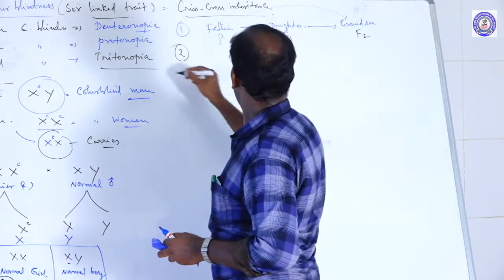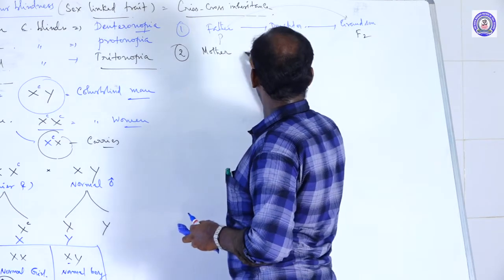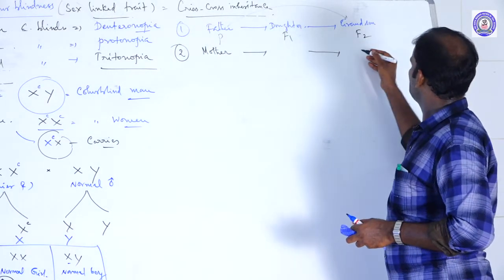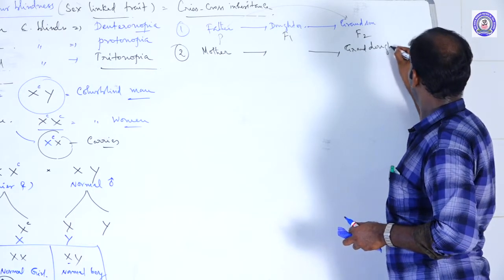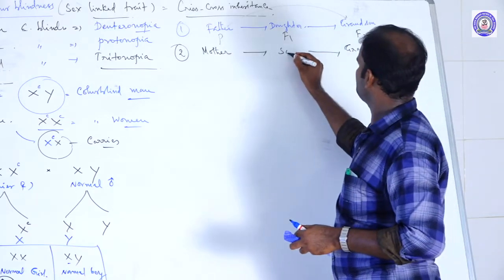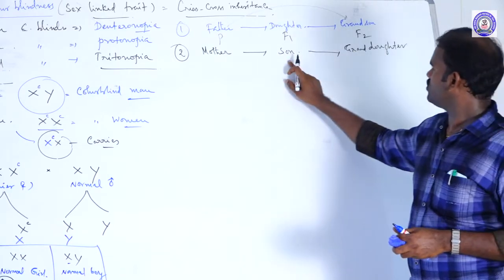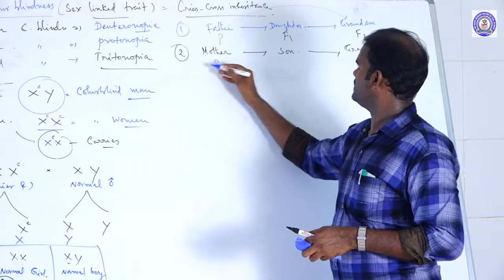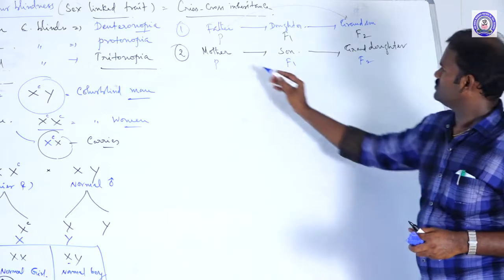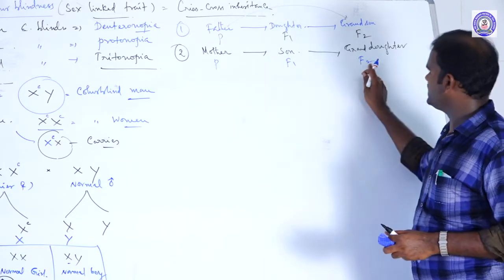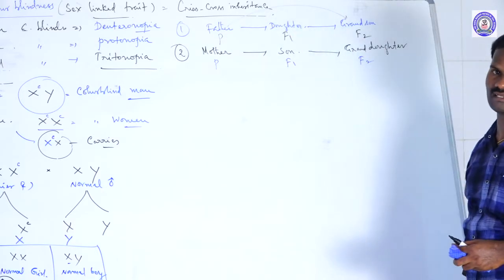And the second: the mother transmits these characters to the granddaughter through the son. Mother transmits these characters to the granddaughter through the son. Parental generation, F1, F2. So it is the transmission of a character of the same sex through the opposite sex. These are called crisscross.